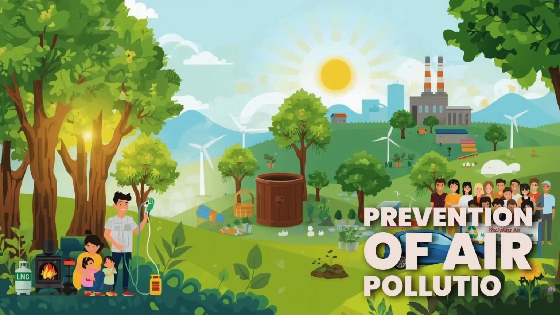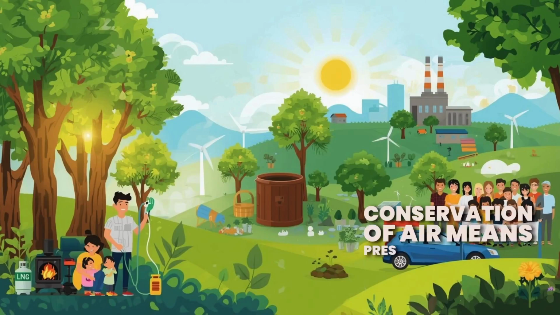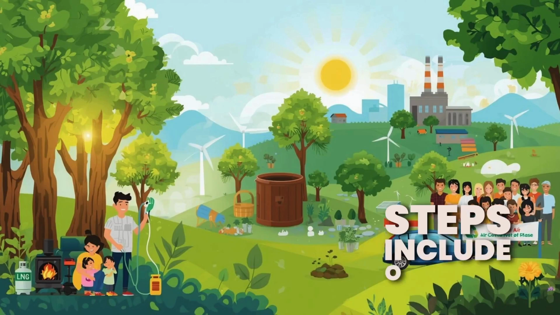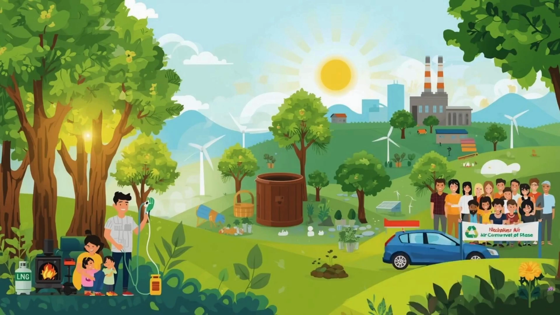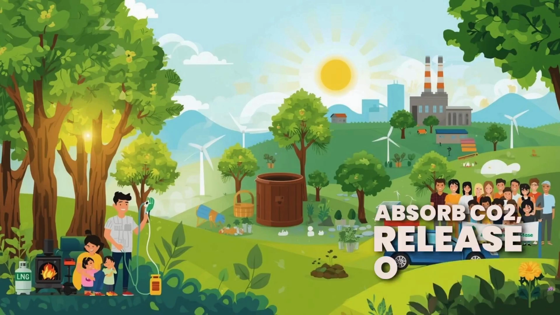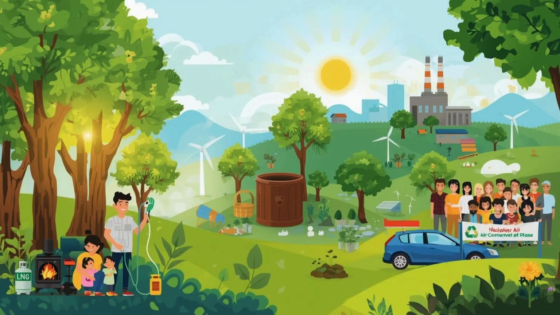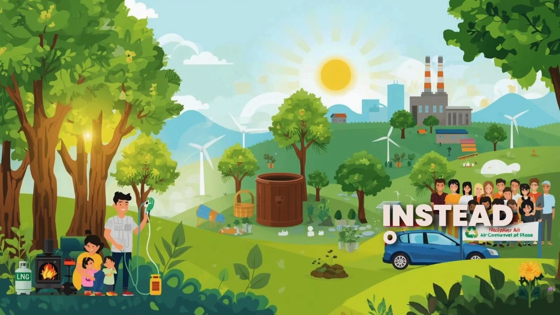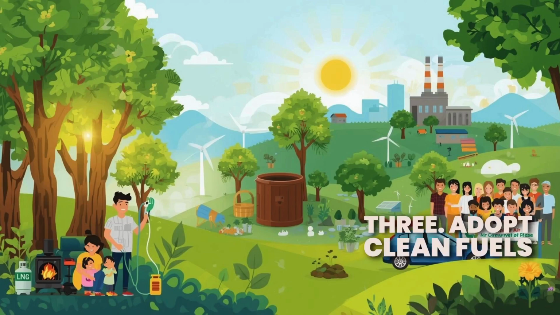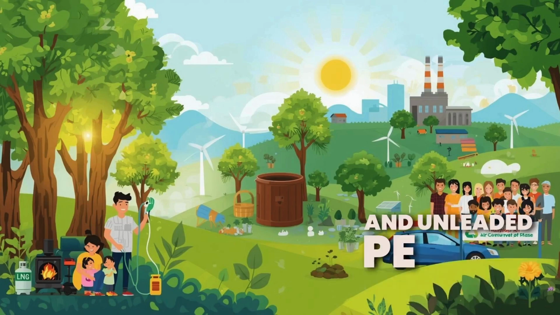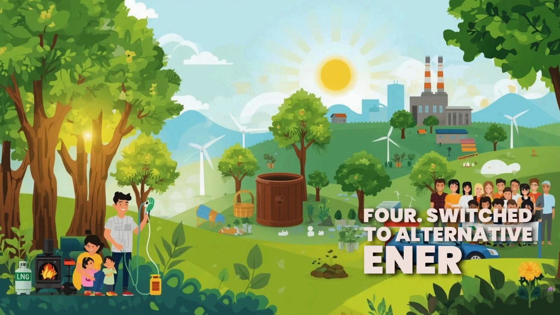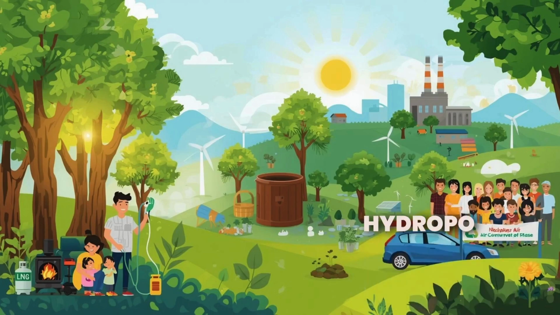Prevention of air pollution. Conservation of air means preserving its quality by preventing pollution. Steps include: 1. Grow more trees, absorb CO2, release oxygen, reduce dust. 2. Use smokeless stoves and LPG, instead of firewood or dung cakes. 3. Adopt clean fuels like CNG and unleaded petrol, for vehicles. 4. Switch to alternative energy, solar, wind, hydropower.